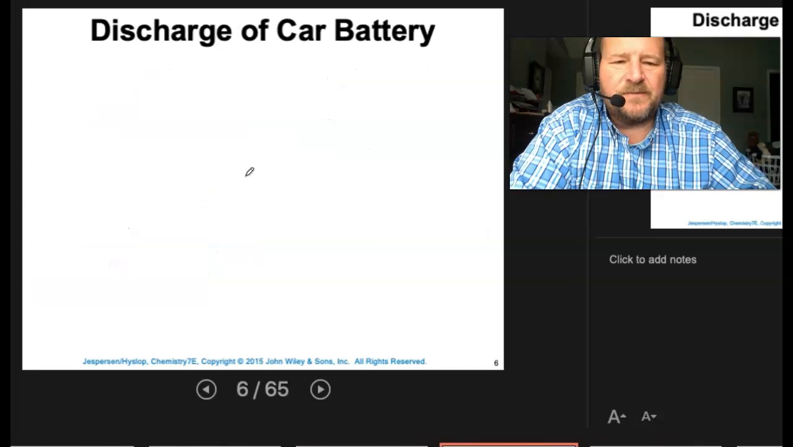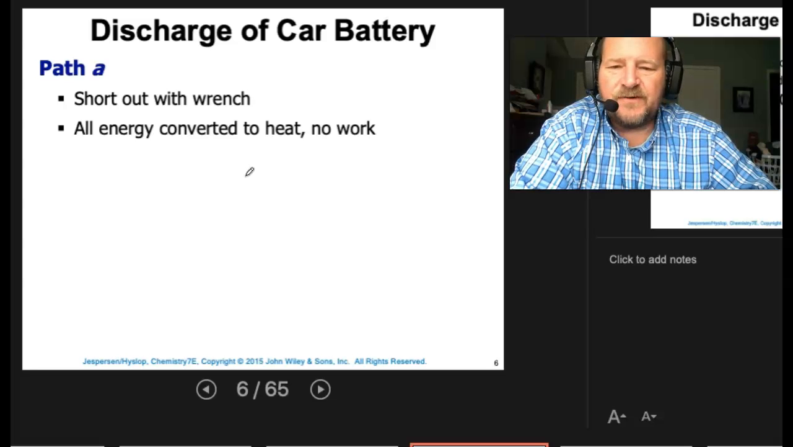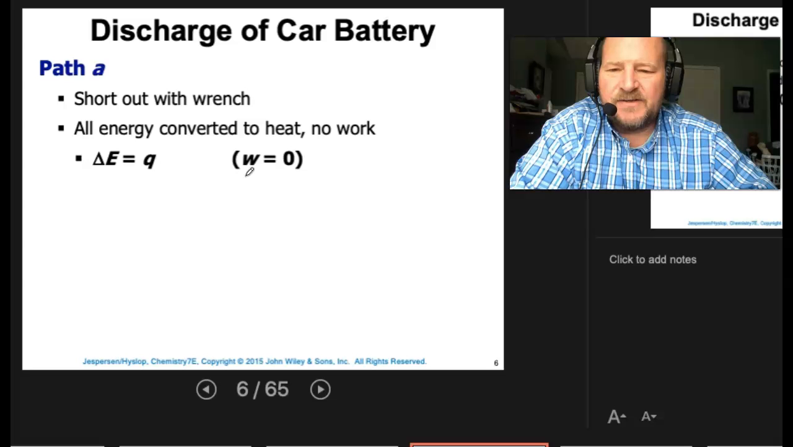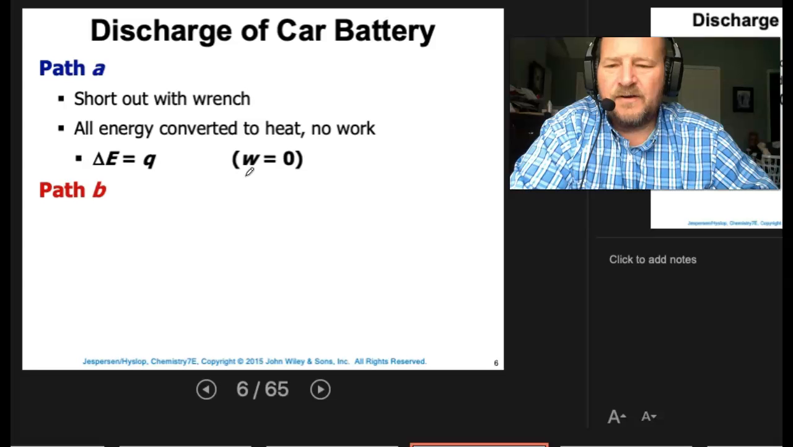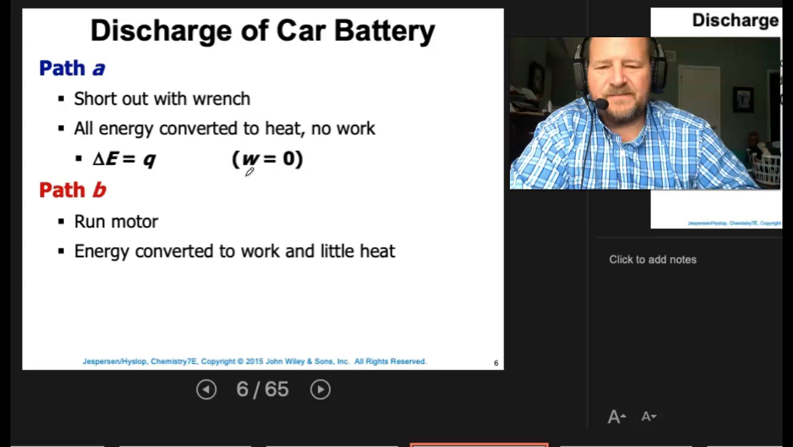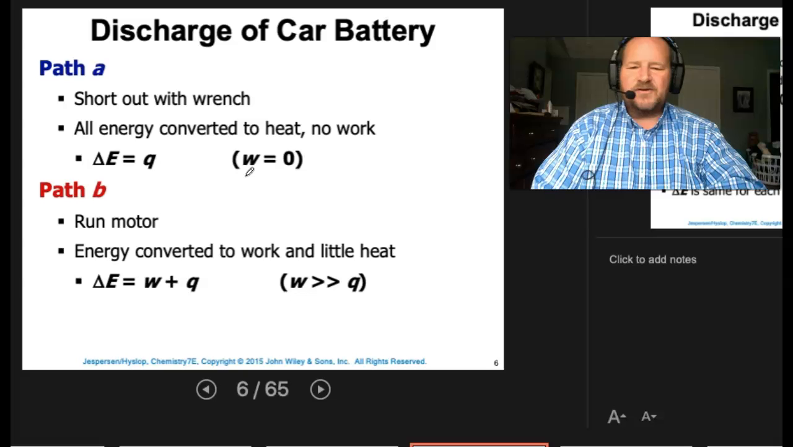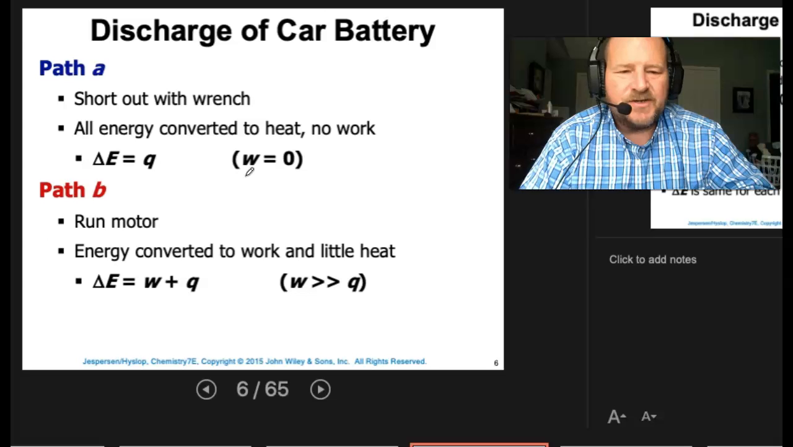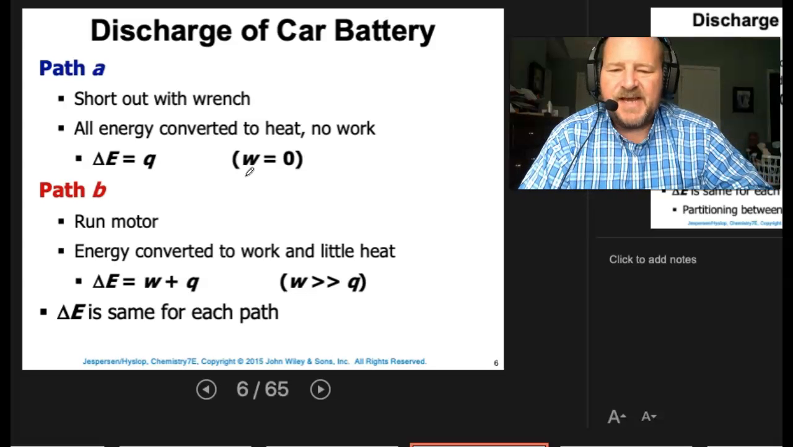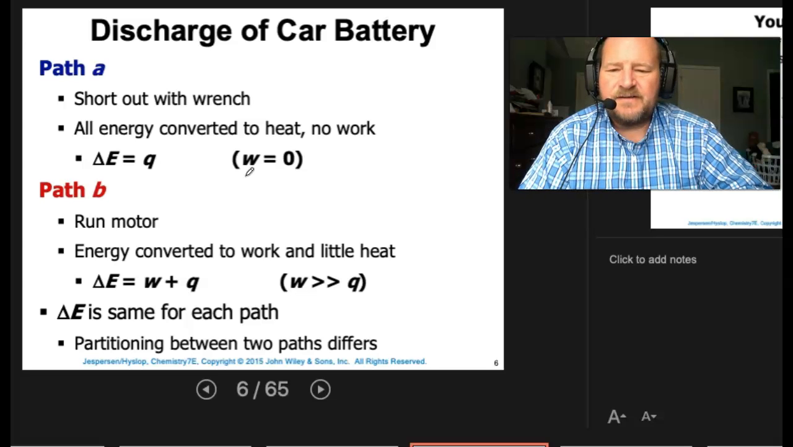Okay, so the discharge of a car battery: path A, we short out with a wrench. All the energy is converted to heat, and there'll be no work. So delta E equals Q because W equals 0. For path B, we're going to run the motor. The energy here is converted to work with little heat. So W is a lot larger than Q, and delta E would equal W plus Q. Delta E will be the same for each path. The partitioning between the two paths differs.